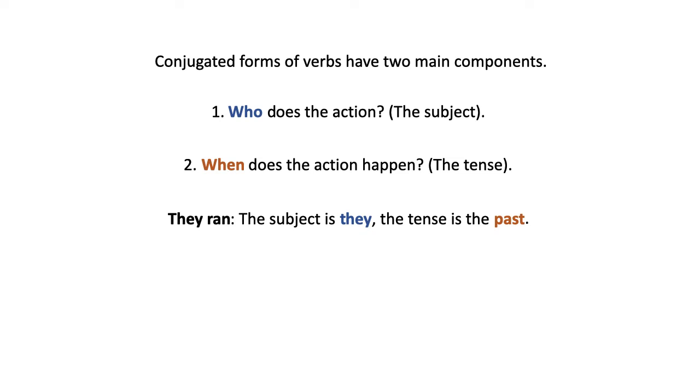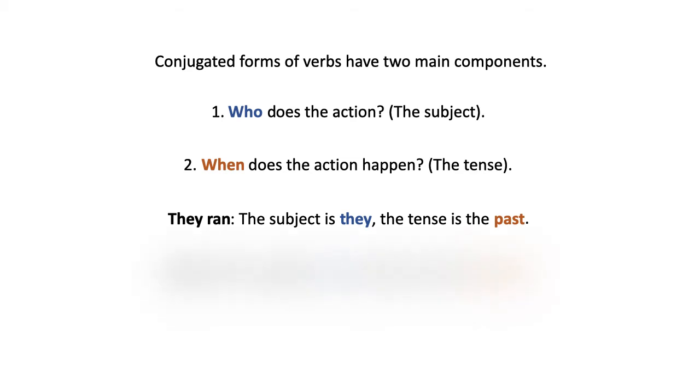If you say they ran to the store, it's not the same as they run to the store. If they run to the store, they're running right now. If they ran to the store, that happened at some point in the past. You're probably telling a story to someone about something that happened before, right? So they ran. The tense of the verb to run here is the past.